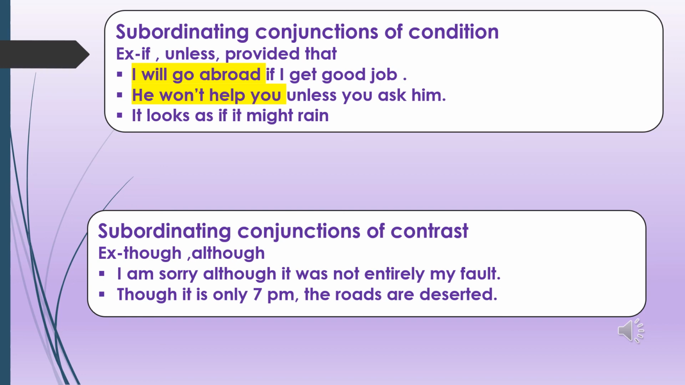Now there are subordinating conjunctions of contrast. There is not that much difference. If it is used in the beginning, we will be using although and though. It is again used to connect ideas that contrast. Like when I say I'm sorry, although it was not entirely my fault. So here I'm sorry is one statement, the main one, and although it was not entirely my fault. Both the statements are of contrast. Okay, I have connected these two using the conjunction although.